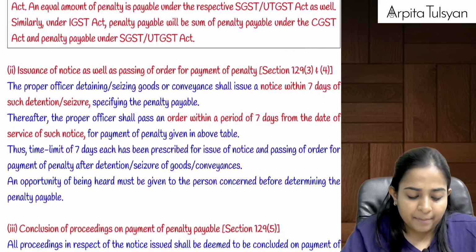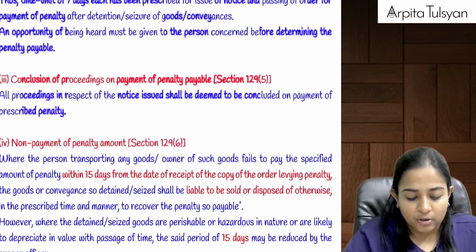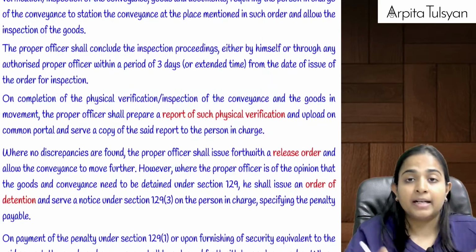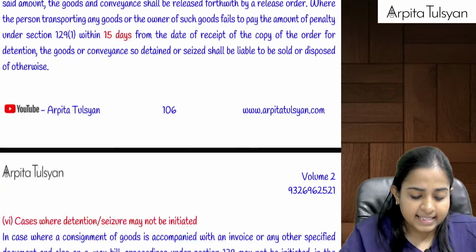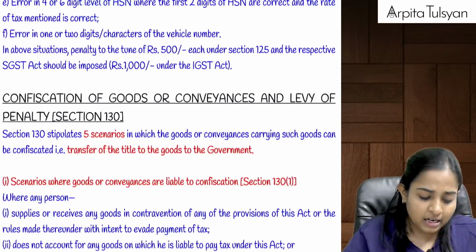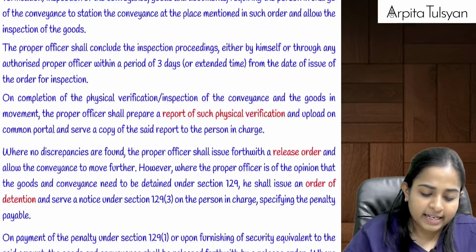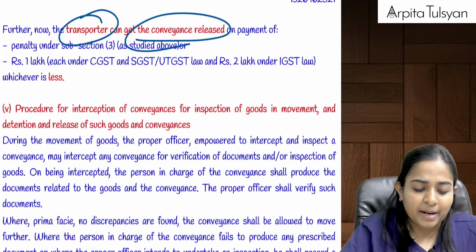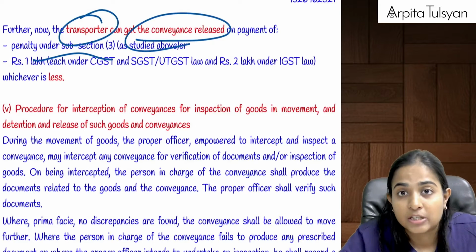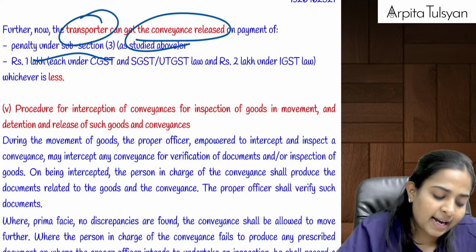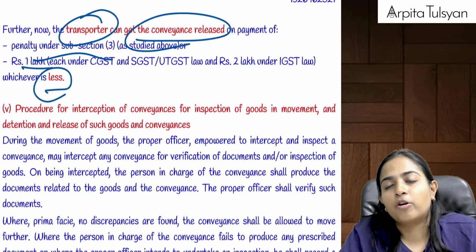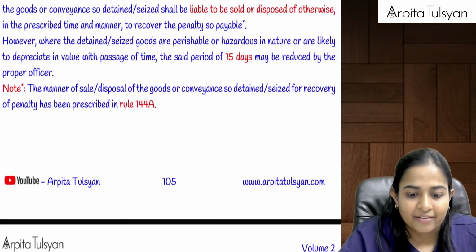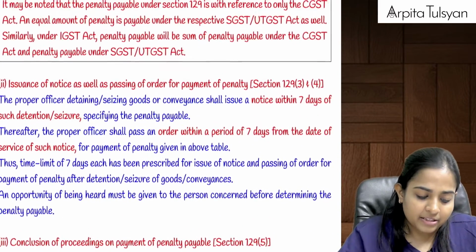Now there can be a possibility that the owner of the goods is not coming forward, but the owner of the conveyance says, sir, at least release my vehicle. Then in such a case, the transporter can get the conveyance released by paying the above penalty, that is, the penalty applicable when the owner does not come forward, or 1 lakh, whichever is less. This much amount of penalty he can pay, and he can at least get his conveyance released. Goods will still be there with the department, but he can get his conveyance released. Are you clear with this?